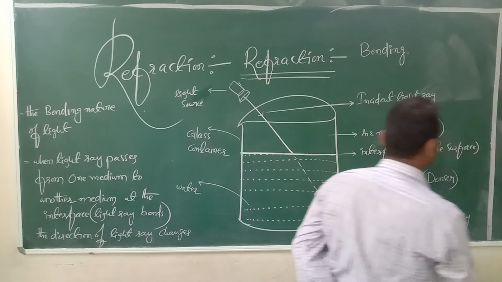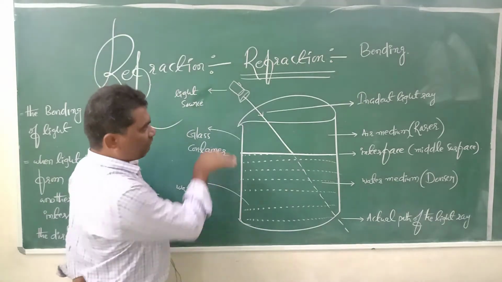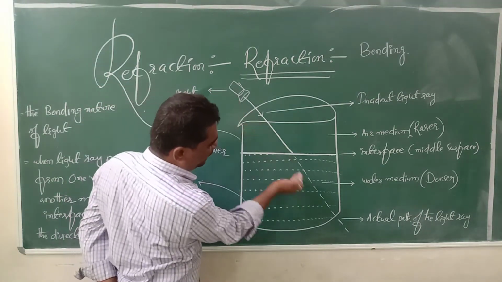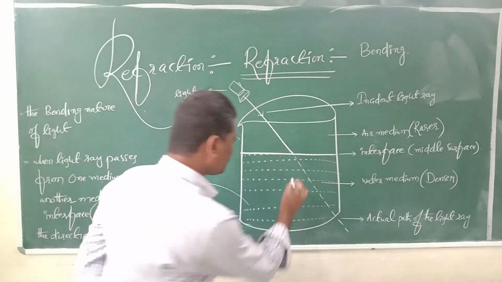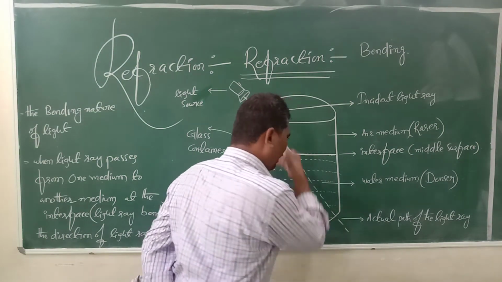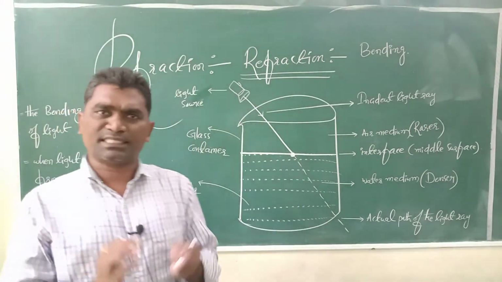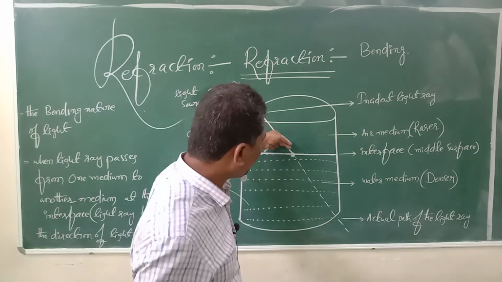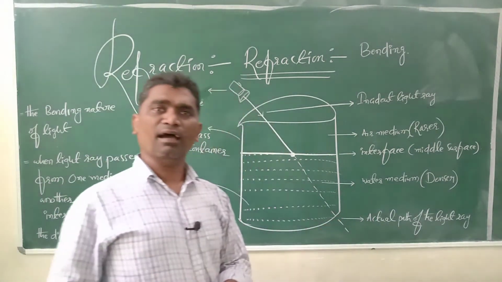Whenever a light ray passes from one medium to another medium, the middle line separates the incident light ray and the actual path of the light ray.